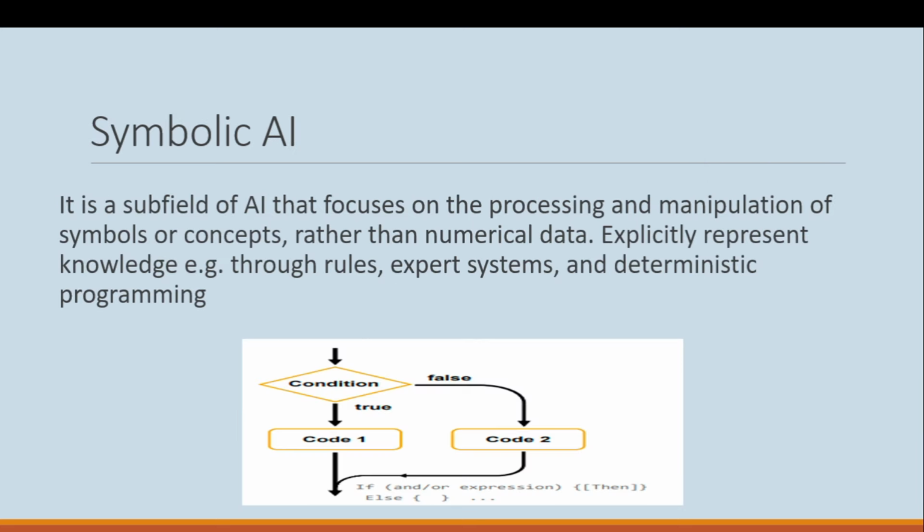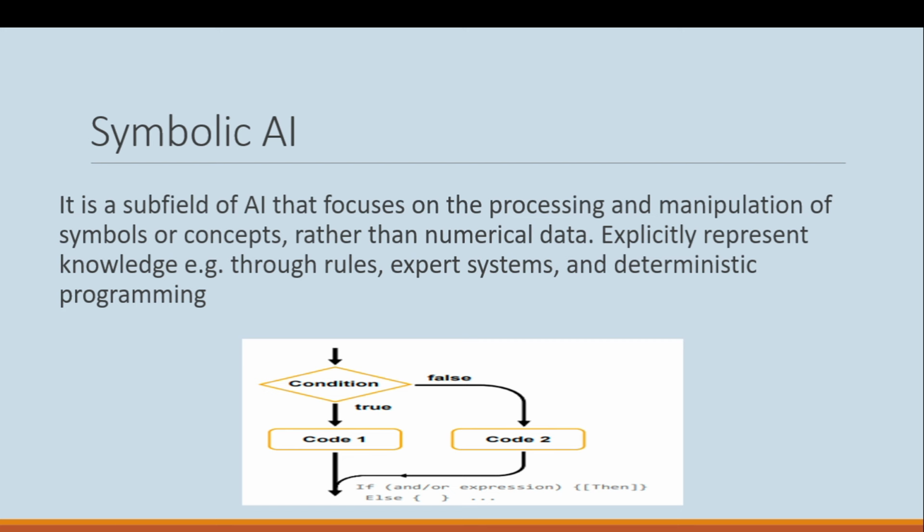In the field of AI, we have two major fields. The first is symbolic AI, and the second is statistical AI. First of all, we are discussing symbolic AI. It is a subfield of AI that focuses on the processing and manipulation of symbols or concepts rather than numerical data. It explicitly represents knowledge through rules, expert systems, and deterministic programming.